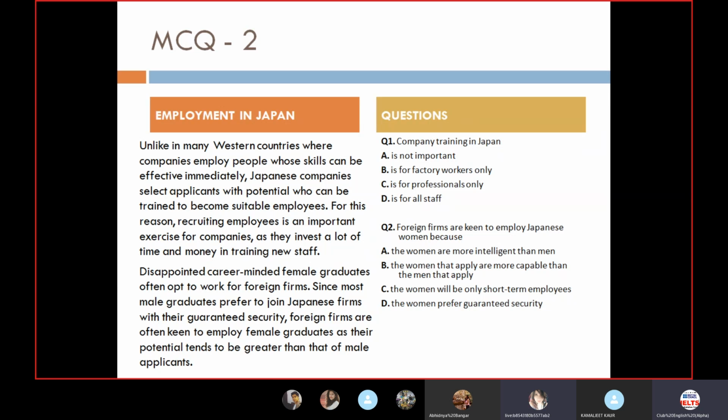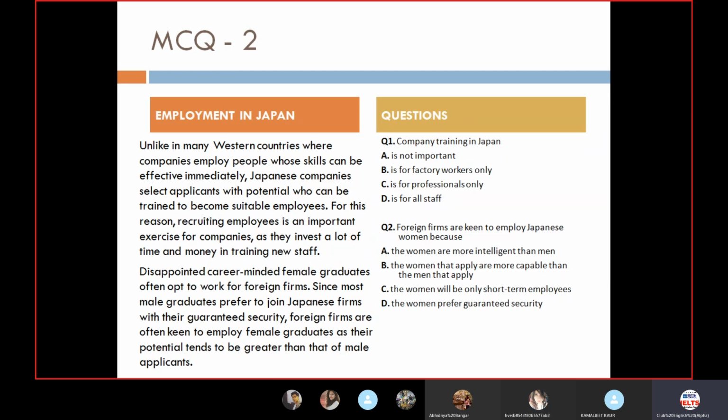Any other specific reason? Sir, can we come up with the explanation now? Yes. So I would say that it is like, ma'am, you are explaining or shall I do? No, please go ahead. Okay, so Avinya, you have mentioned that unlike in many Western countries where companies